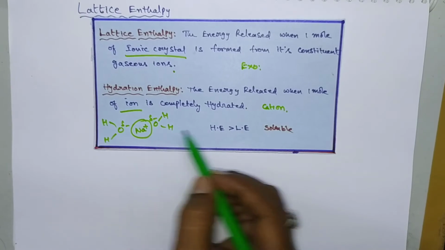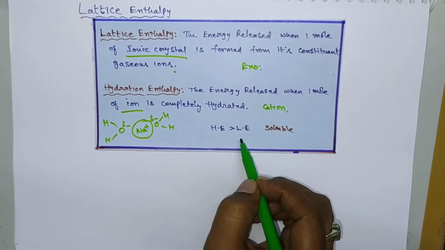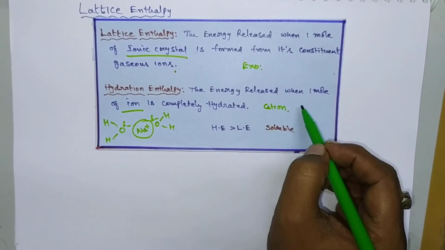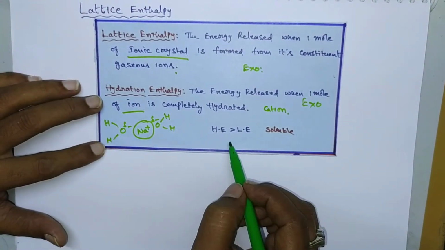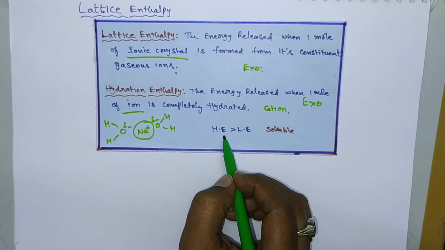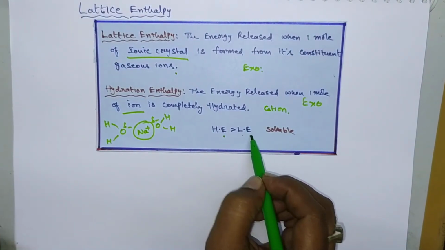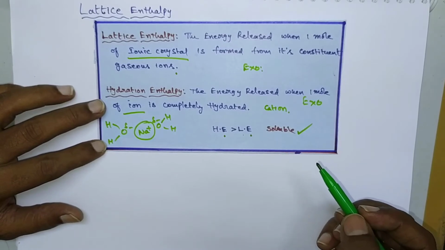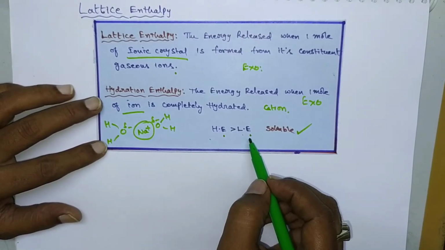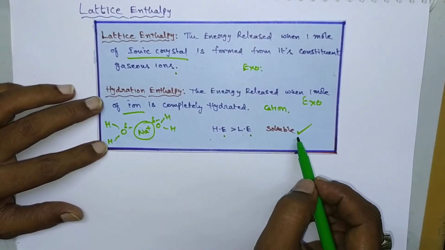Here you have to remember one point. These two processes are generally exothermic, that means some amount of energy is released in both. If hydration enthalpy is greater than lattice enthalpy, then the substance is said to be soluble.